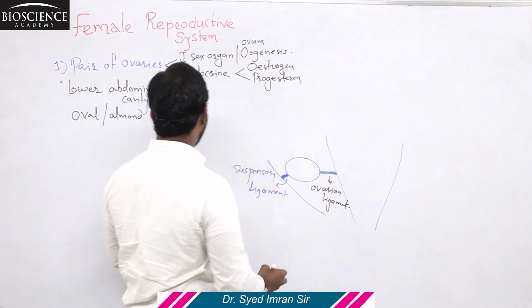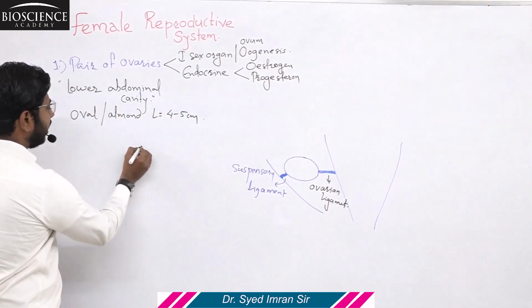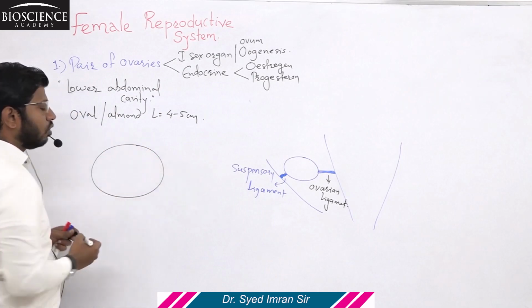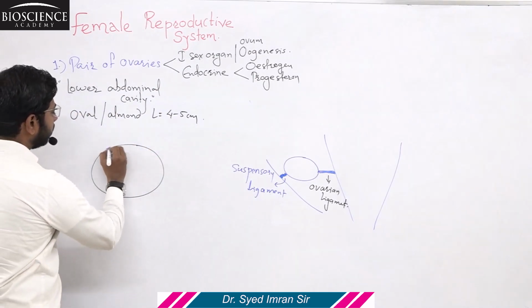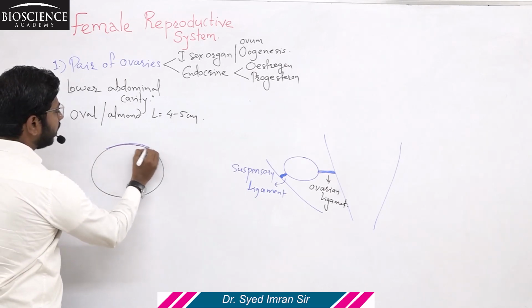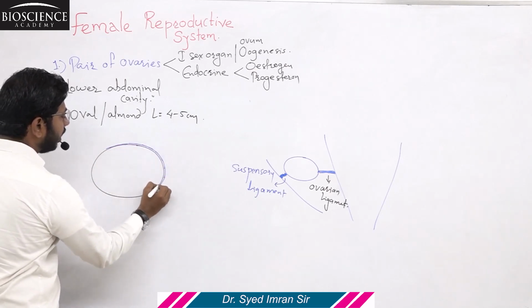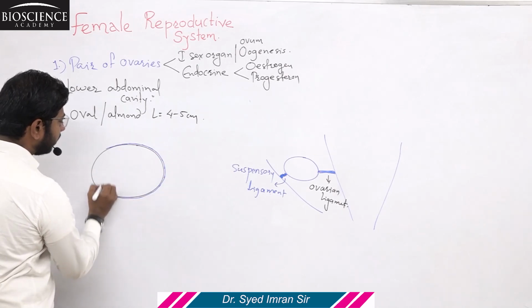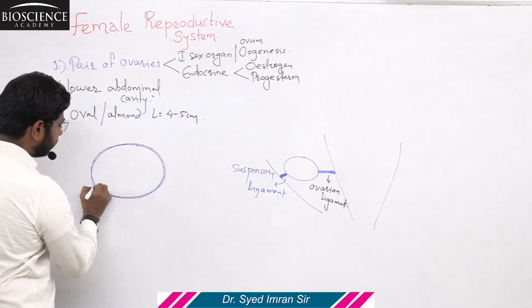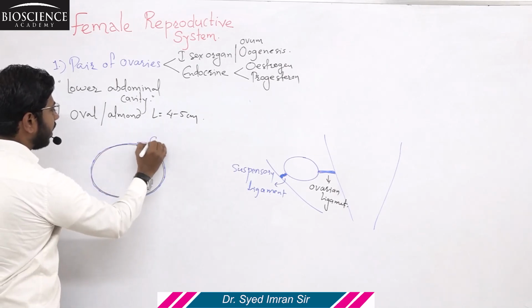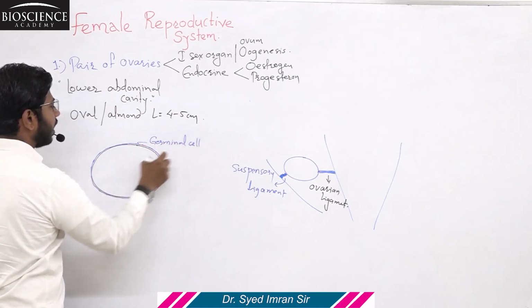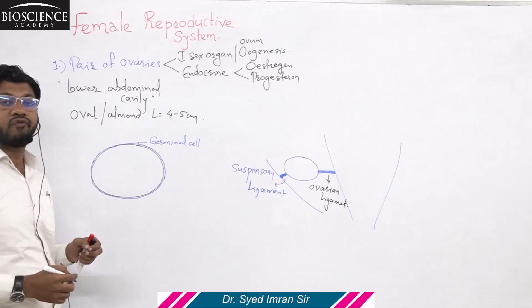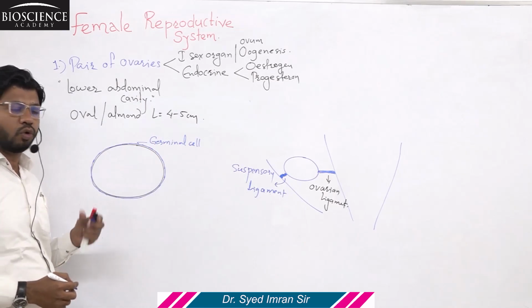Now the ovary, which is an elliptical or almond shaped structure, is covered by a thin layer of epithelial tissue. This thin layer of epithelial tissue contains the female germinal cells. They are epithelial in nature and form a very thin covering of the ovary.